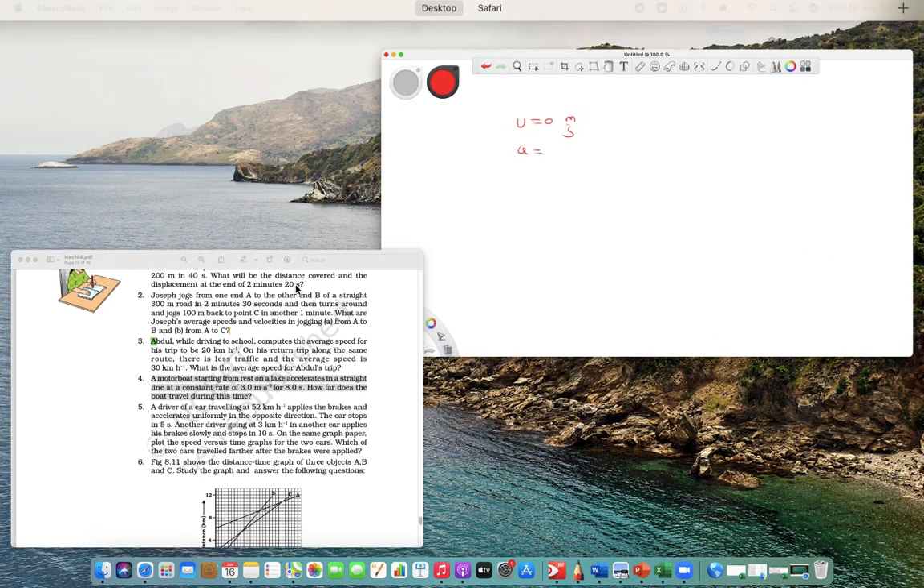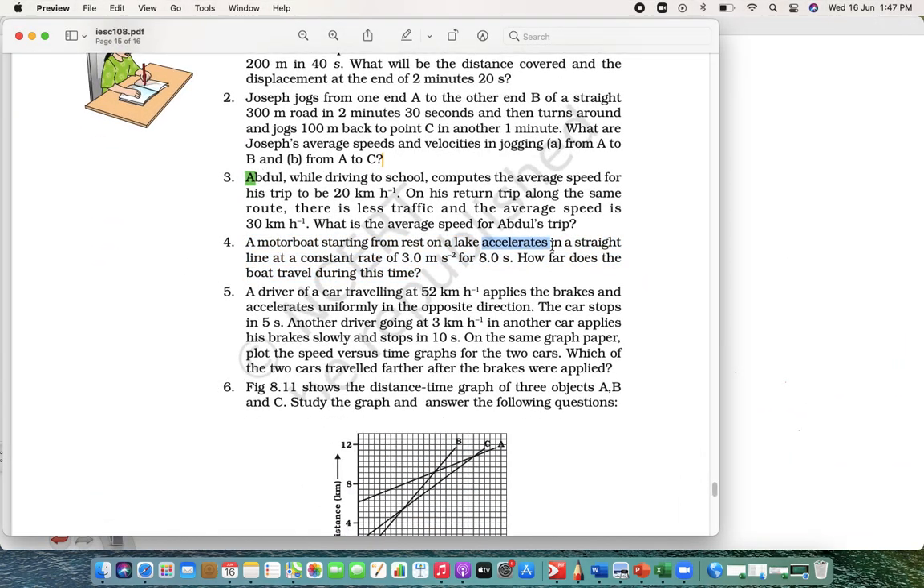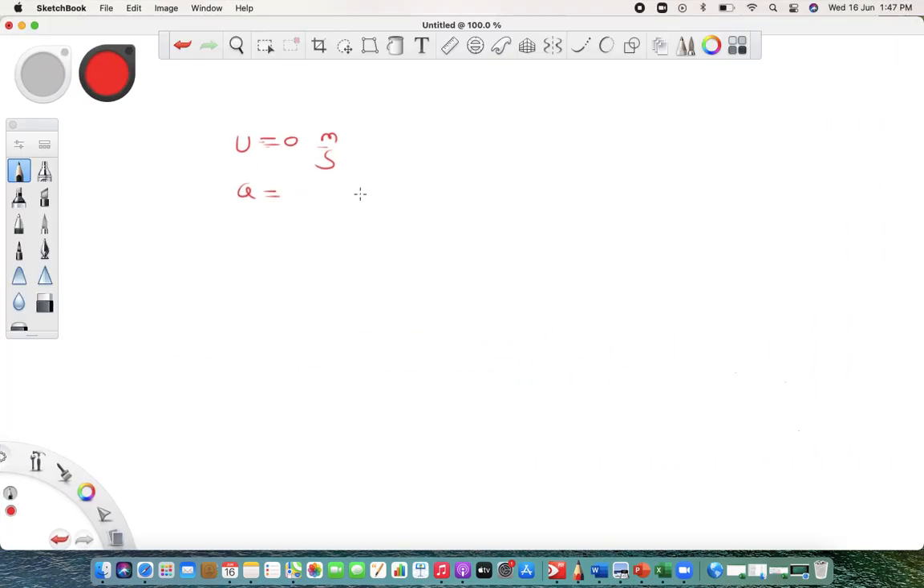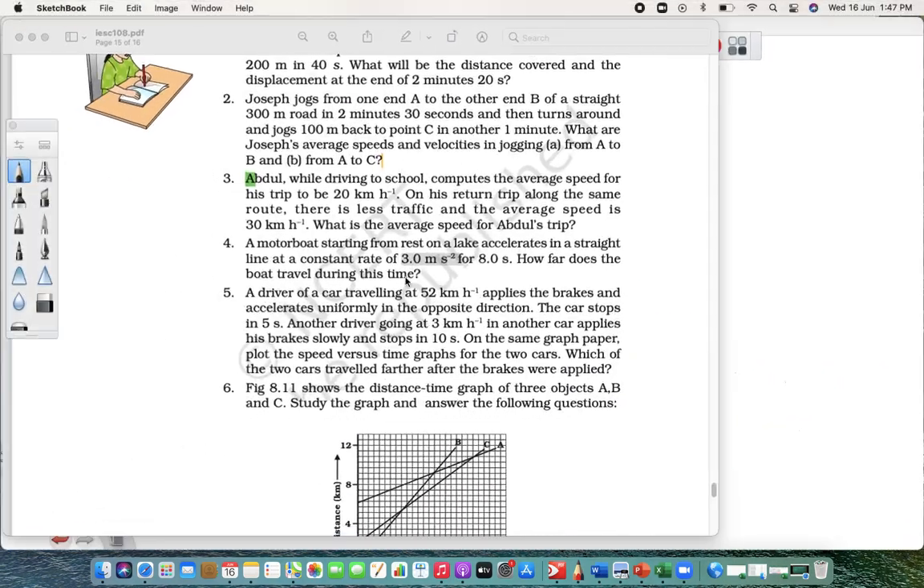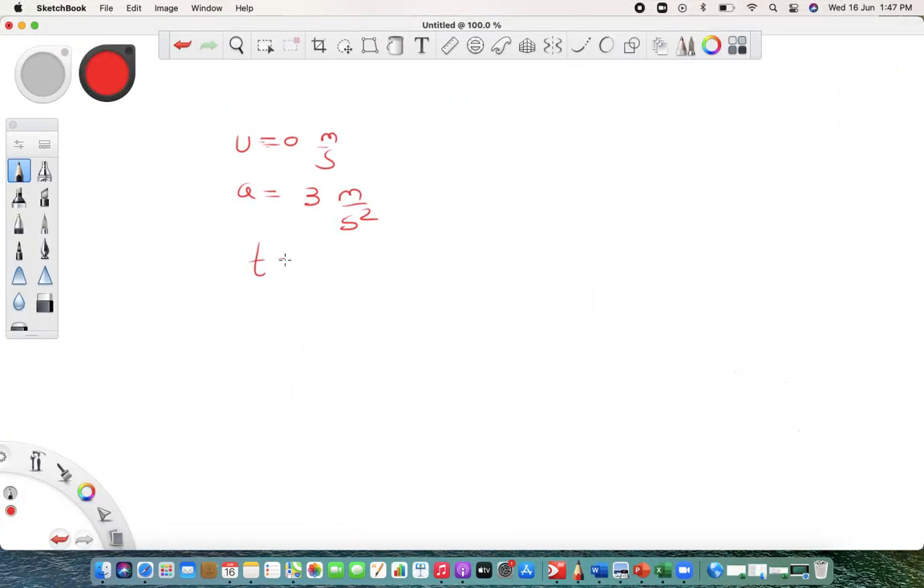Acceleration is given as I told you. Accelerate is the word they have written, and from the unit also you can easily know this is acceleration. So it is 3 meter per second square. And the last one is time, which is 8 seconds.